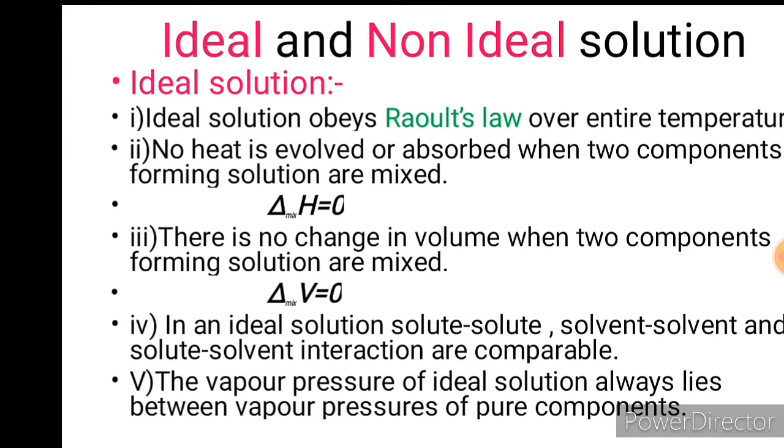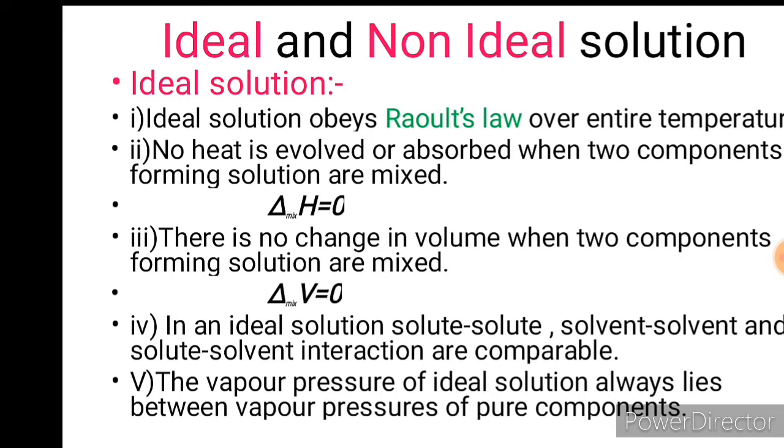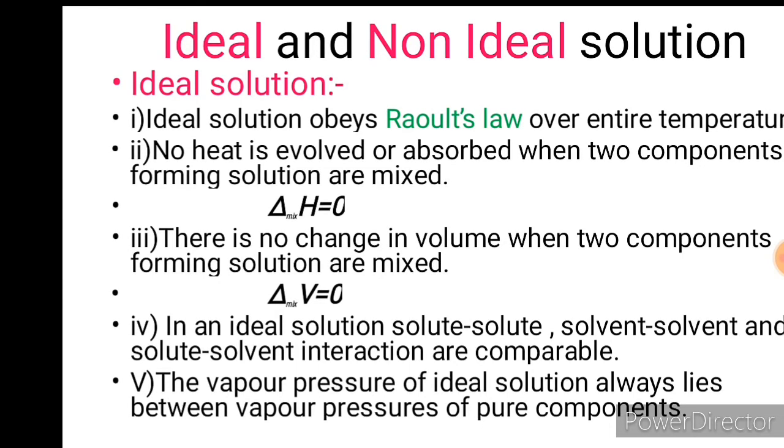And the vapor pressure of an ideal solution always lies between the vapor pressures of the pure components. Means when we prepare a solution, the vapor pressure of that particular solution lies in between the vapor pressures of the pure components. Solvent has its own vapor pressure, similarly solute also has its own vapor pressure, and when we add solute into the solvent, the vapor pressure of that solution lies in between the vapor pressure of solvent and solute. So solutions that behave with this property are called ideal solutions.